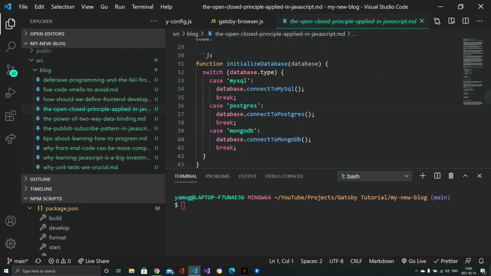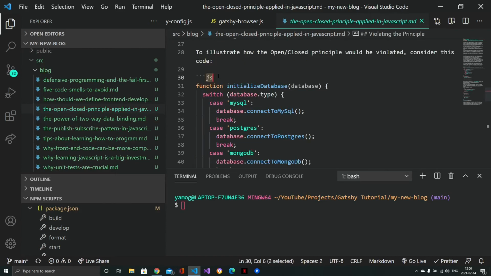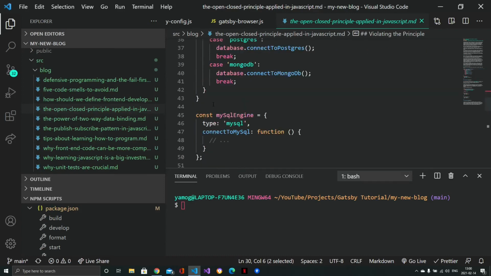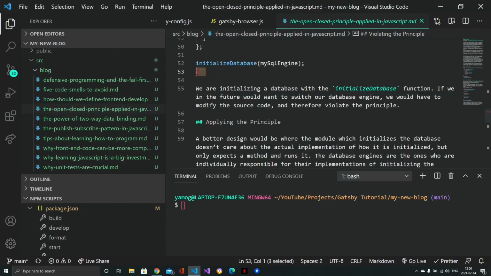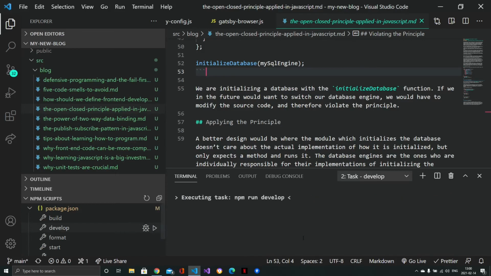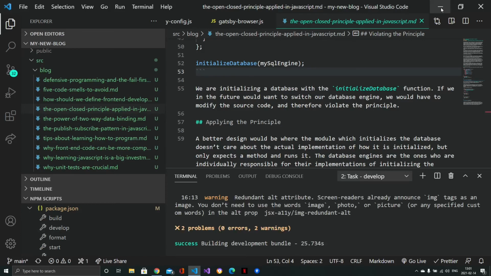If you want to add a code snippet, you add three backticks and then the name of the language, which is js in my case, JavaScript. You can also write javascript, it works. And don't forget to end the code snippet with three backticks. Now I'll run the server to see if it's actually working. Okay, now the server is running again.